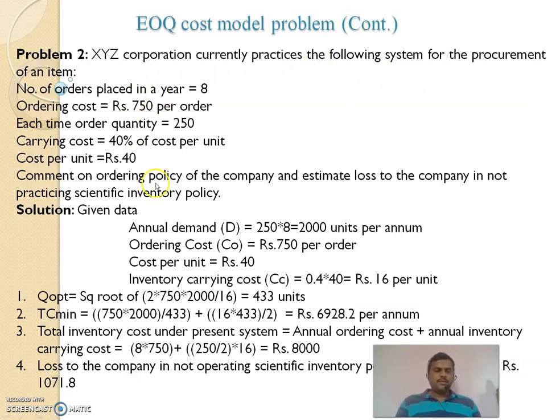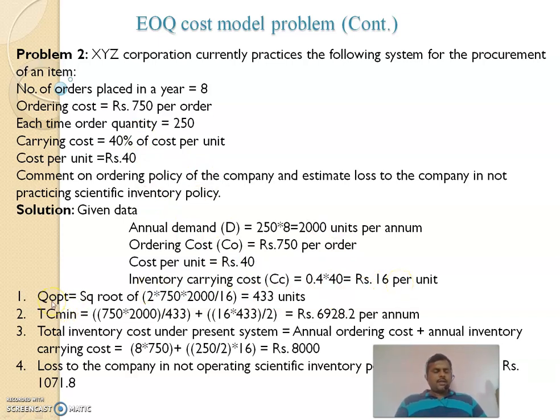These are the things given. By using these things, we will calculate from the given data. Annual demand is 250 into 8. Each time the order quantity is 250, and the number of orders placed in a year is 8, so annual demand is 250 into 8. Ordering cost is 750. Cost per unit is Rs 40. Inventory carrying cost is 40% of per unit cost, that is 16 per unit.